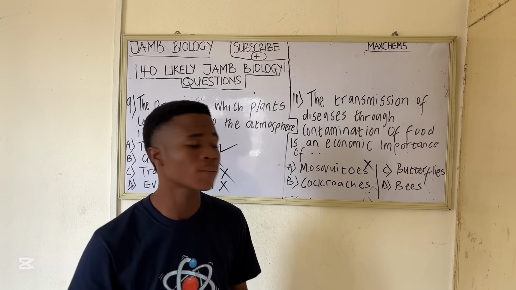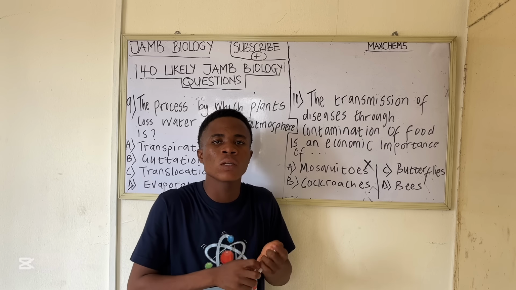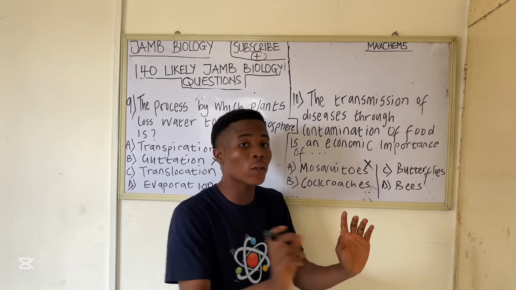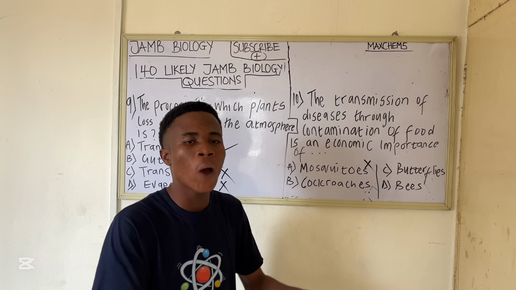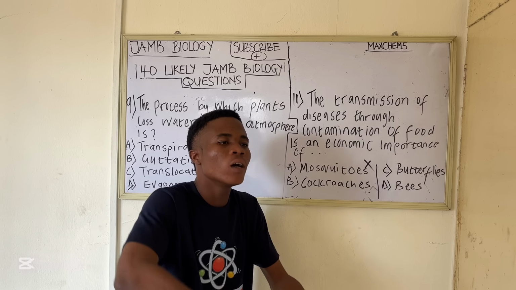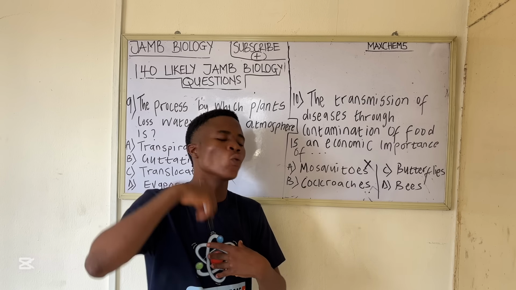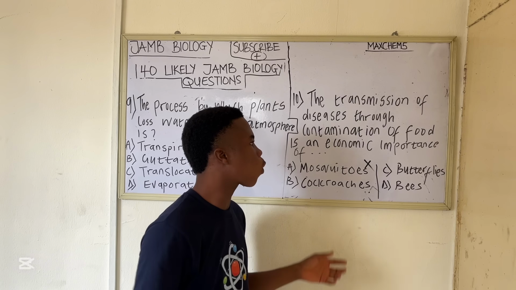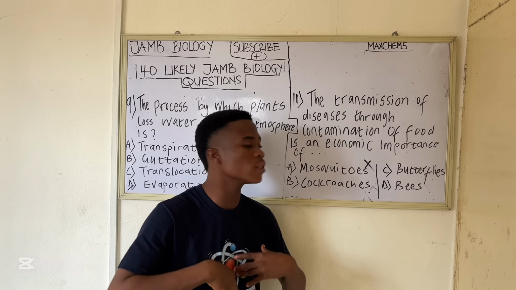Option B, cockroaches. Cockroaches can carry some microorganisms that we know as pathogens, disease-causing microorganisms. And once they carry these microorganisms, they can perch on your food and release them. And it's these microorganisms that will cause disease once you take the food in. So that means cockroaches act as a vector carrying those pathogens that contaminate the food, and which transmit disease. You understand?